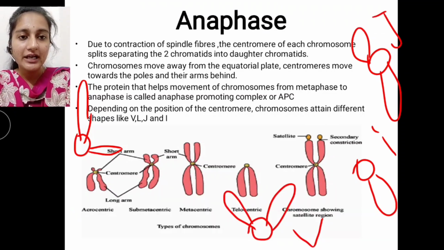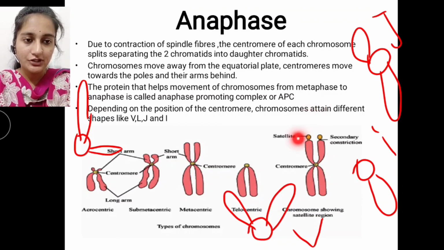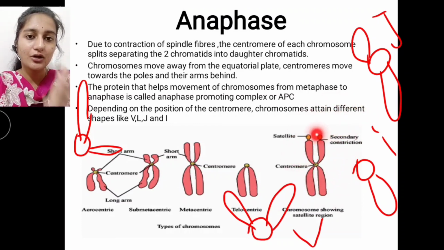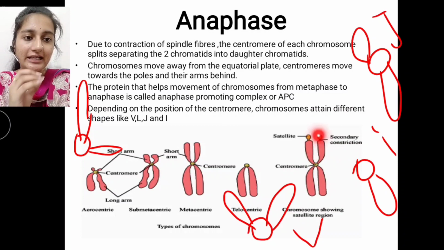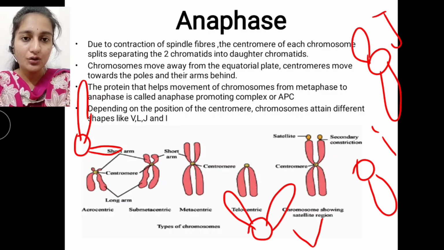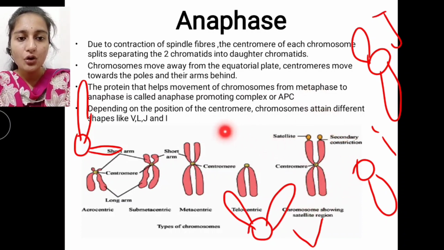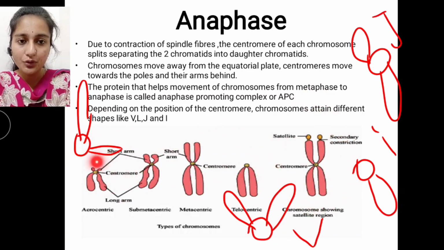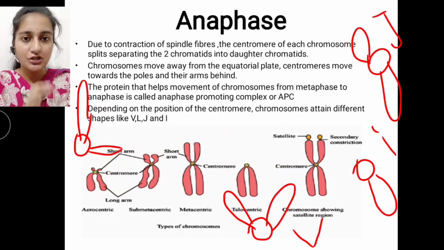And we have another type of chromosome, which looks like a normal chromosome, but at the end it has small structures that we call satellite DNA. So satellite DNA is present at the end of chromatids. This is a chromosome showing the satellite region. All these are the four types of chromosomes based on the position of the centromere.